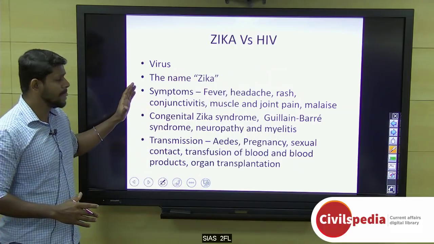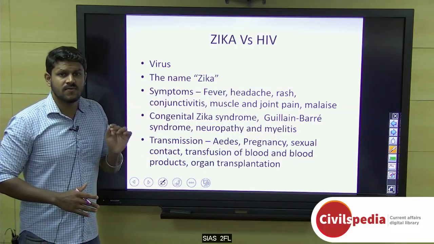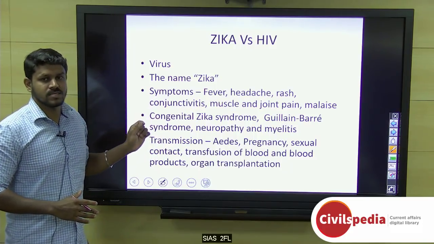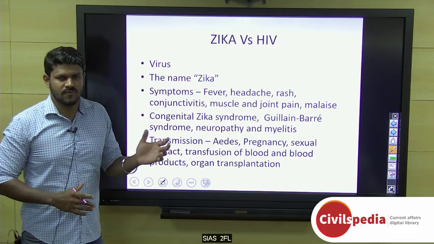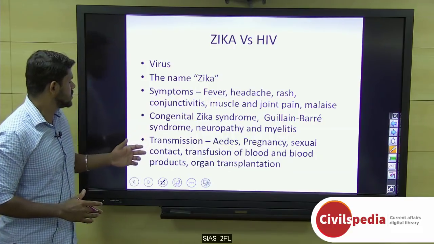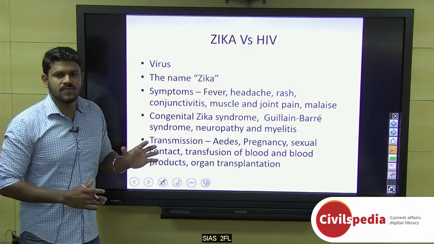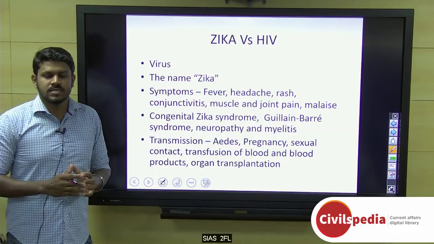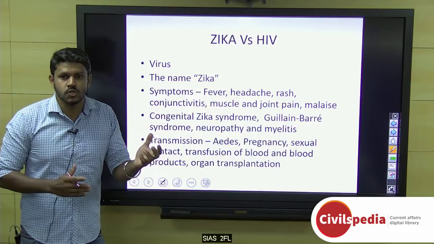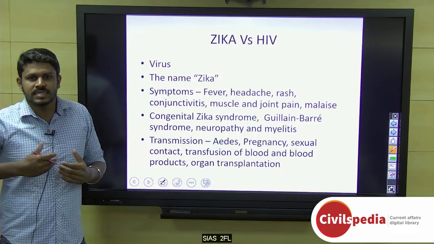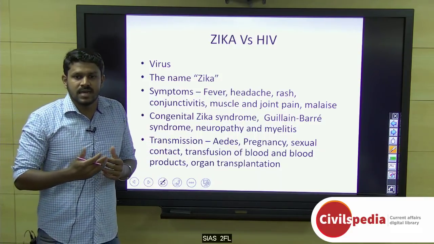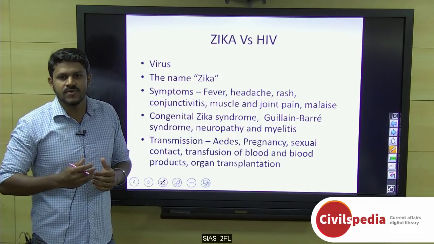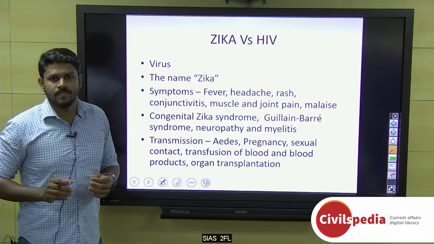First, coming to Zika. Zika virus is a flavivirus. The name flavus in Latin means yellow, because this virus family includes yellow fever, and the term flavivirus came into usage. This flavivirus is different from the HIV virus, which is a retrovirus. A retrovirus is different because it uses an enzyme to convert its RNA into DNA, and that viral DNA of the retrovirus will be integrated with the DNA of the host cell.